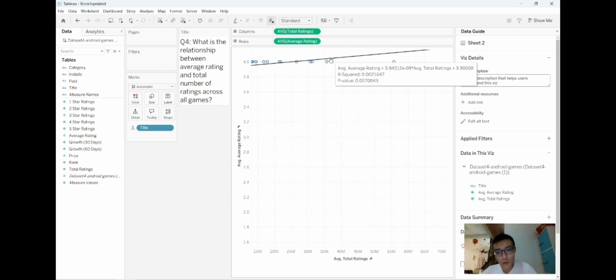As you can see, the R squared is 0.002, which is a very small number, representing that there is no correlation between the average rating and the total number of ratings across all games. So in short, there's no relationship between these two. That's all for me. Thank you very much.